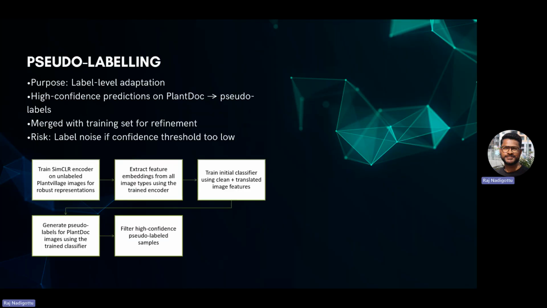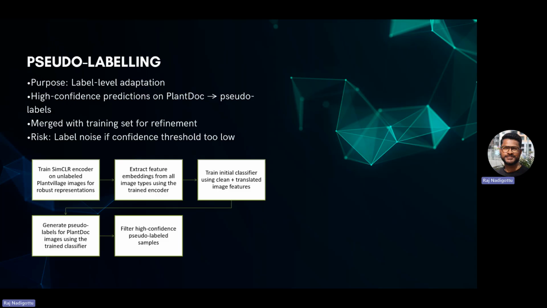So, and then moving on to pseudo labeling, and here previously we have got the pixel level and then the feature level. Now we will get the label level adaptation for the model. So what we do is that by taking the pre-trained SimCLR, we will implement that on a subset of the PlantDoc data set without any labels, and then we will take that high confidence labeled data from PlantDoc and add it to the original data.